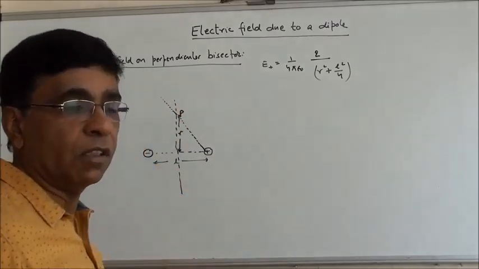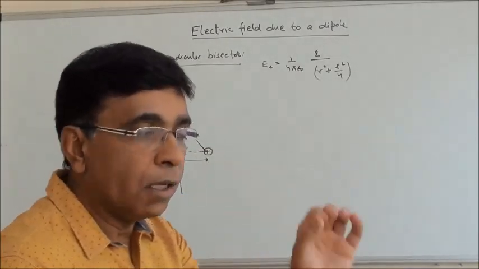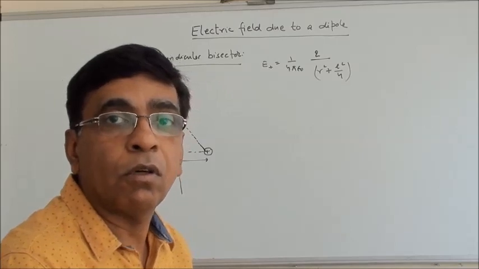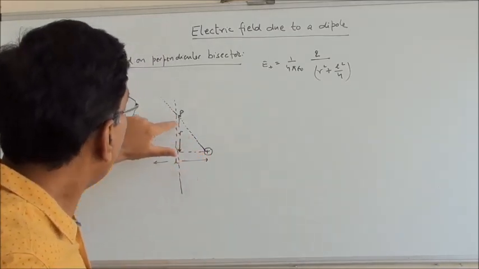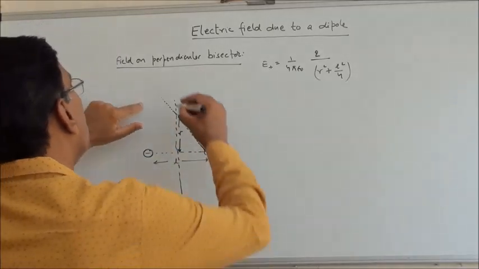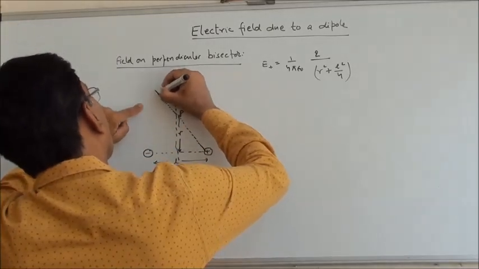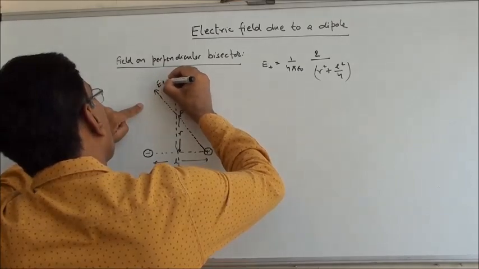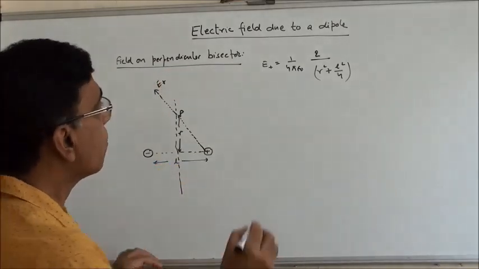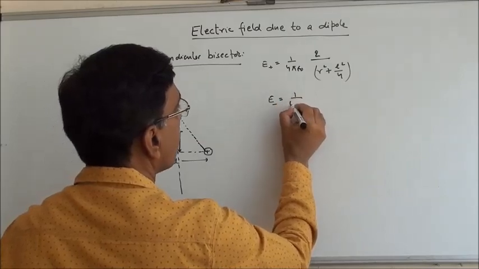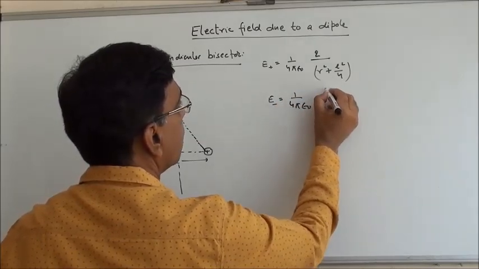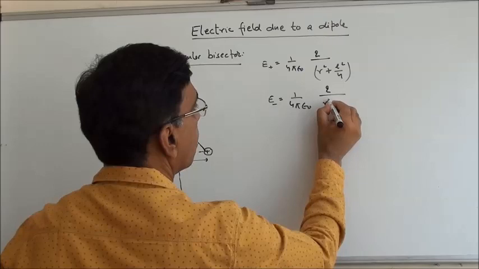And what's the direction? Direction of electric field is always determined by the force on positive charge placed at a point. So if I put a positive charge, it will be repelled along this line. So this is the direction of E plus. What will be E minus? 1 by 4 pi epsilon naught Q upon r square.